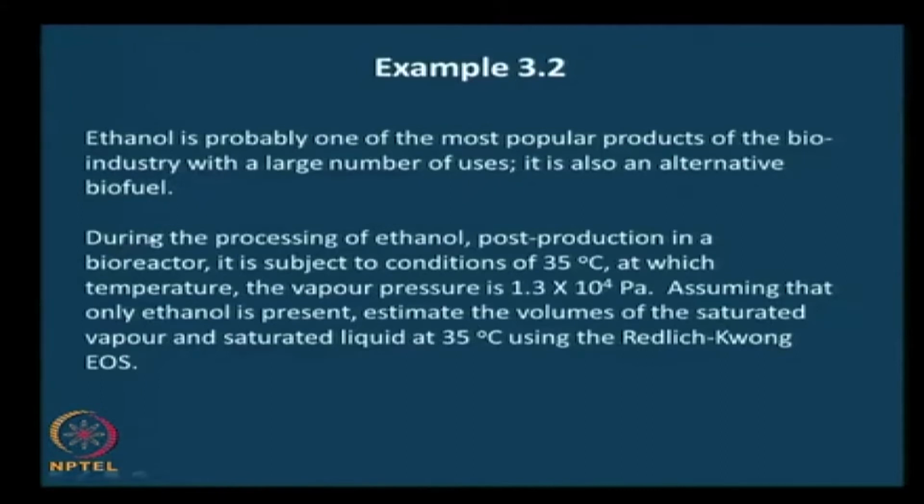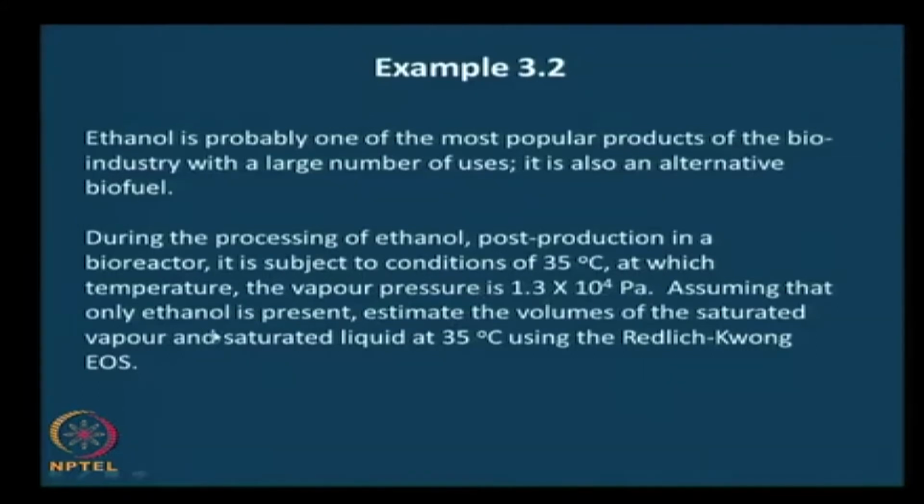As you all know, ethanol comes predominantly from a biological route. Saccharomyces cerevisiae produces ethanol, and that produces your alcoholic beverages also. During the processing of ethanol, post production in a bioreactor, it is subject to conditions of 35 degrees C, at which temperature the vapor pressure is 1.3 × 10^4 pascals.